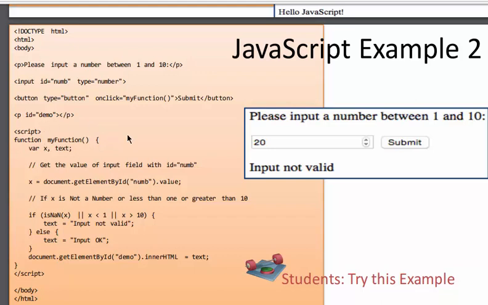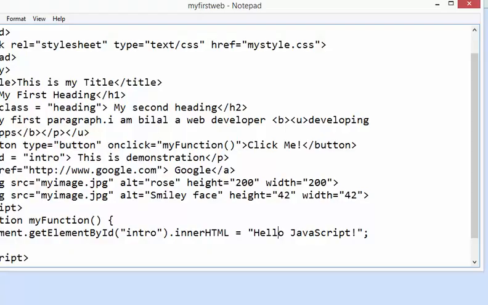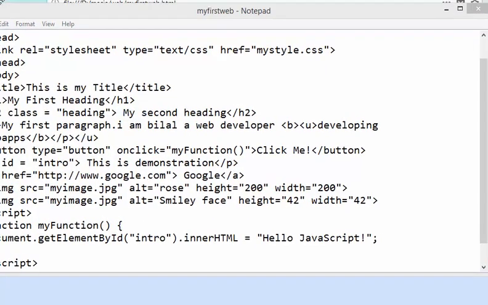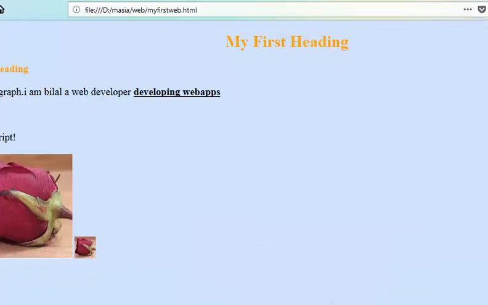We will create it and see how it works. I think we have to create a brand new page here, so I'm going to create a new page. This might be another example of HTML.